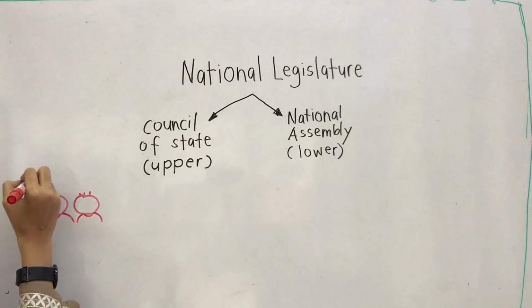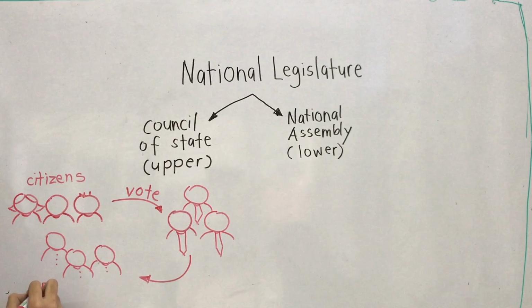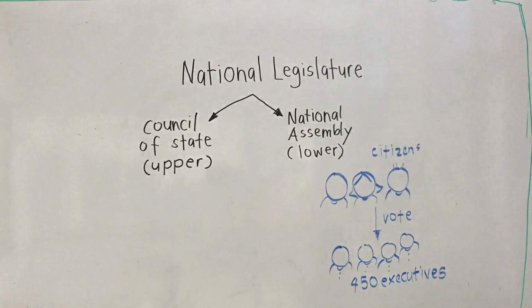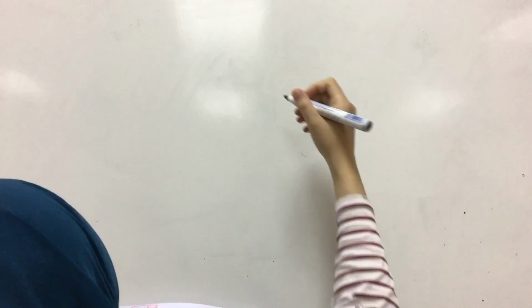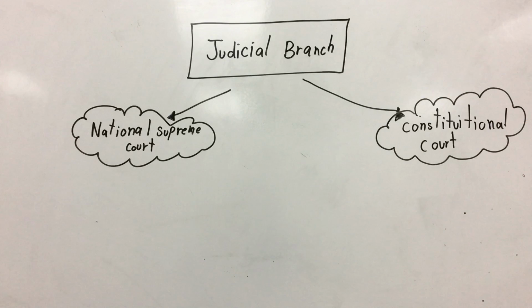In the Council of State, the 50 members were indirectly voted by state legislatures, whereas in the National Assembly, the 450 members were directly elected. The judicial branch is divided into 2, the National Supreme Court and the Constitutional Court.